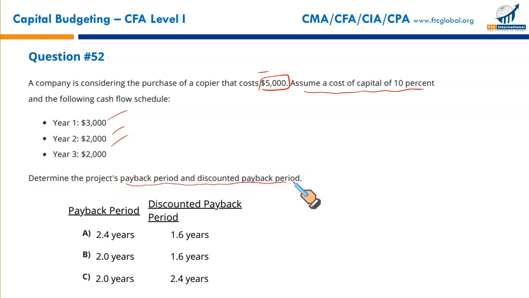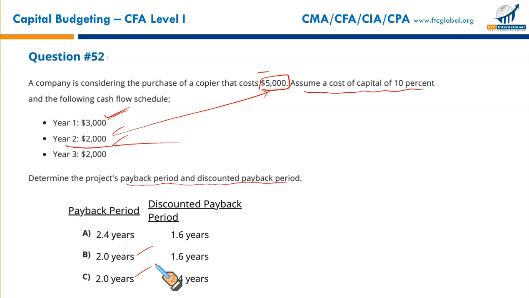Now, what will we do? We need to recover $5,000, negative $5,000 on your conventional calculator. To this add $3,000, the first year cash flow. Still $2,000 to be recovered. The amount is fully recovered in the first 2 years. 3 plus 2, 5, fully recovered. That makes B or C.